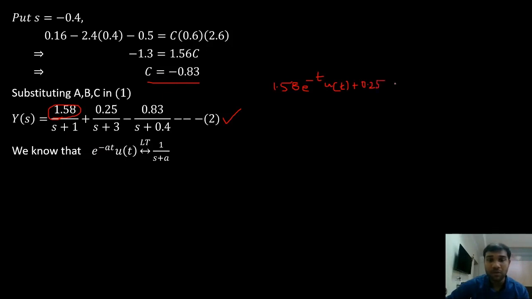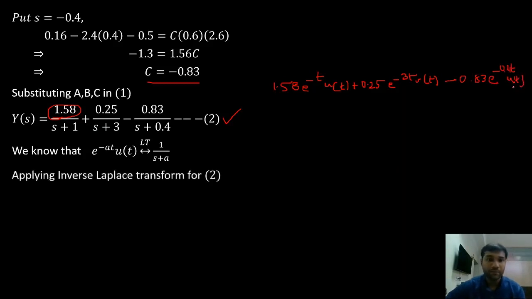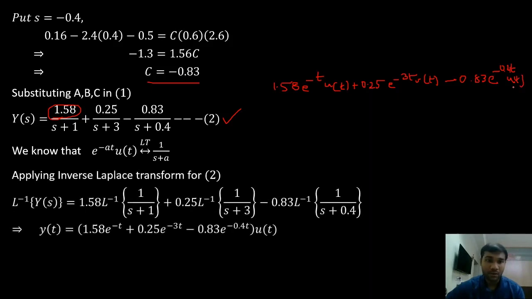Inverse Laplace of 1 by s plus 3, e power minus 3t into u of t, minus 0.83 into e power minus 0.4t into u of t, right? That is what I will arrive at. This is my y of t. Y of t is nothing but the response of the system. That is what we are asked to calculate, y of t.